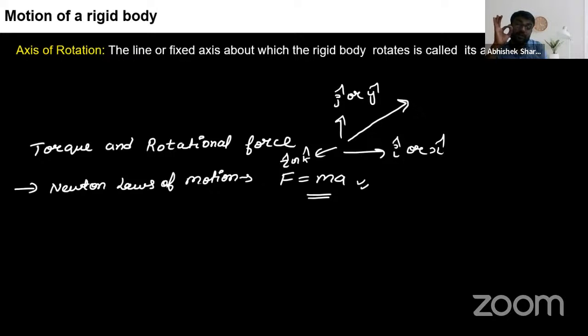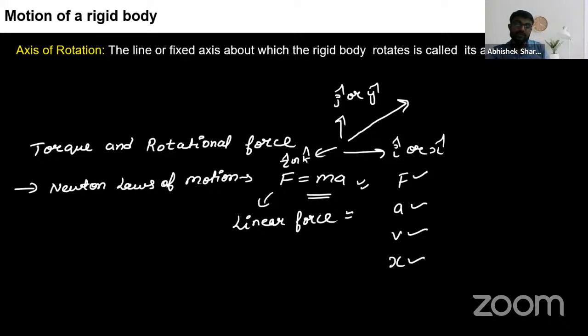But this is known as what? This is basically in a linear sense, always in one direction. It can be somewhere in between in the plane. So this force is basically linear force. Linear force produces acceleration, which is linear. So you will understand in this rotational kinematics chapter, as we have seen the variables in linear motion: linear force, linear acceleration, linear speed, linear distance or displacement.